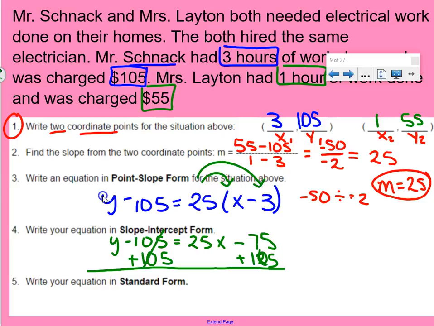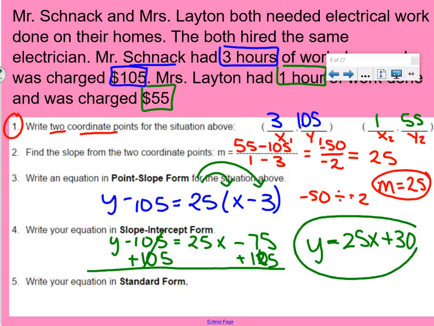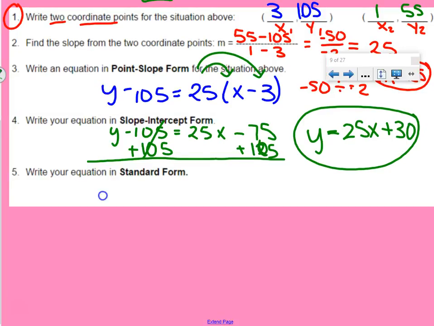We get y equals 25x, negative 75 plus 105. Again, if we're not sure, use a calculator. And it's positive 30. So that would be slope-intercept form. Then we just have one extra step to change that into standard form. We have y equals 25x plus 30.